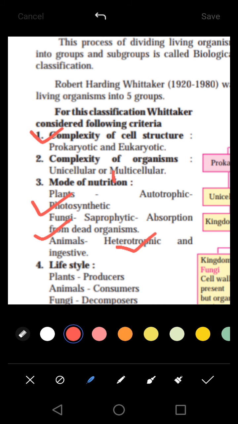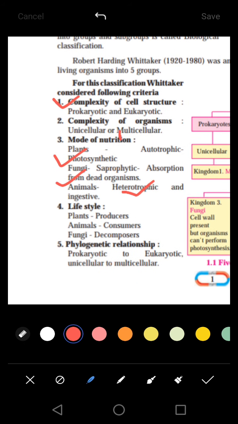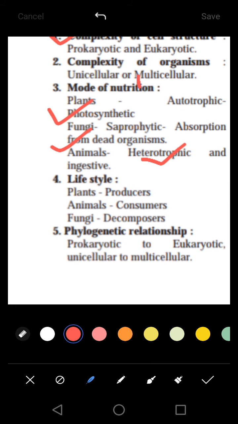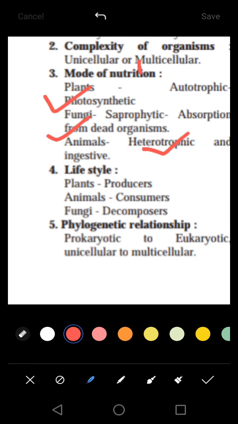Next is life cycle. How does that organism live? How does that organism survive in nature? Is it a producer, meaning plants, which produce their own food?